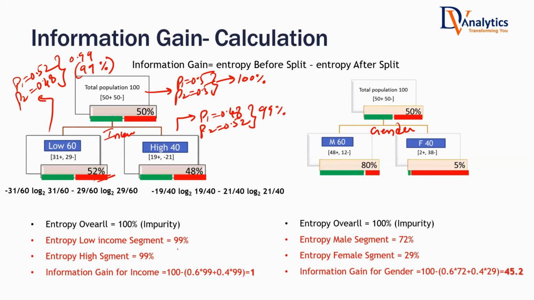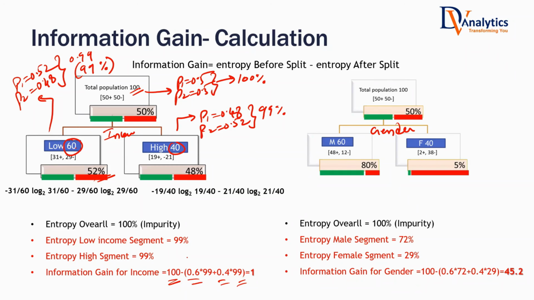Now look at the information gain for the income variable. Information gain is entropy before split, which is like 100%, minus weighted entropy after split. There are 60 records here out of 100, and only 40 out of 100. Can we give equal importance to both of them? We cannot. Sometimes there are 90 records here and 10 records there. Can I give equal importance to both? No, I have to give weightage. So 0.6 into its entropy, 0.4 into its entropy.